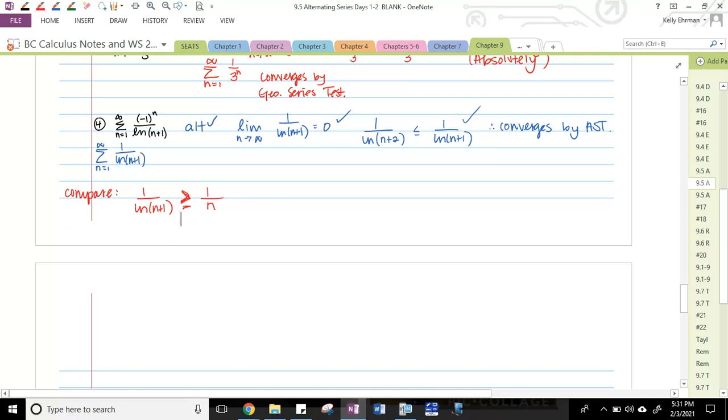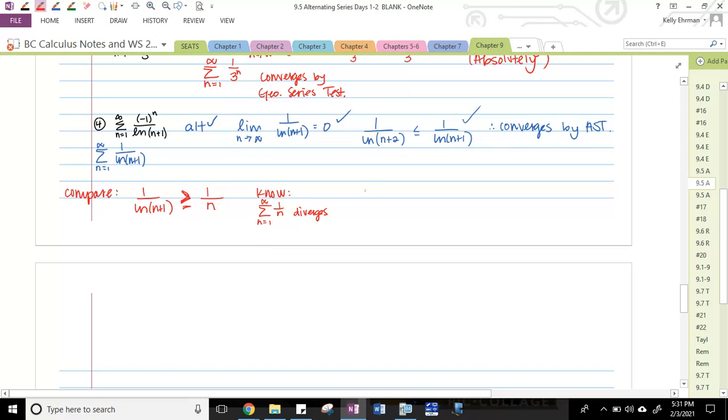Okay, so what do I know? I know that the sum from 1 to infinity of 1 over n diverges. It's the harmonic series, or it's a p-series with p equals 1. And it is the function on the bottom, right? And it's diverging, it's pushing up.